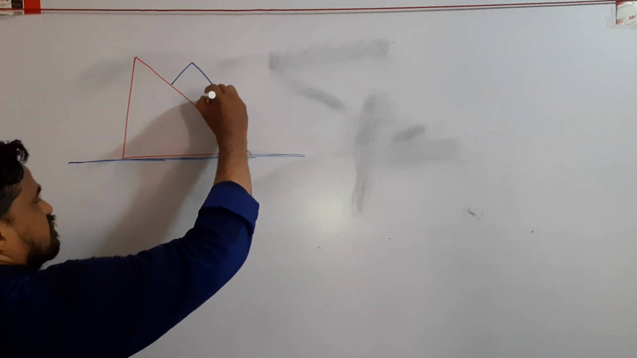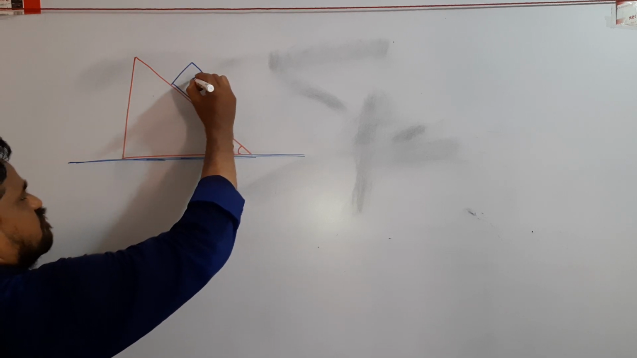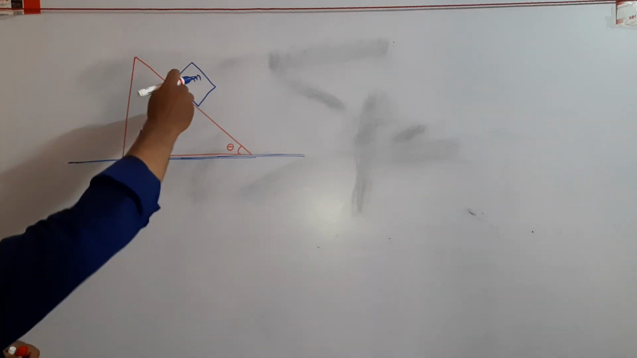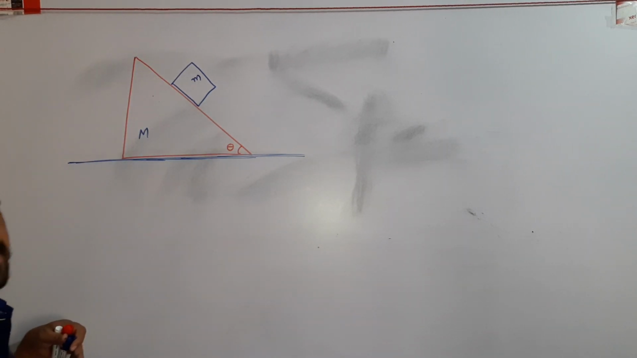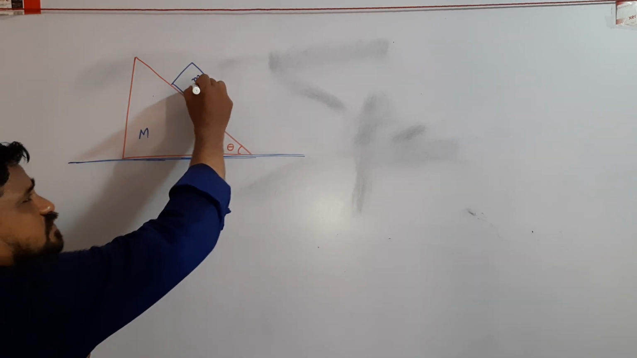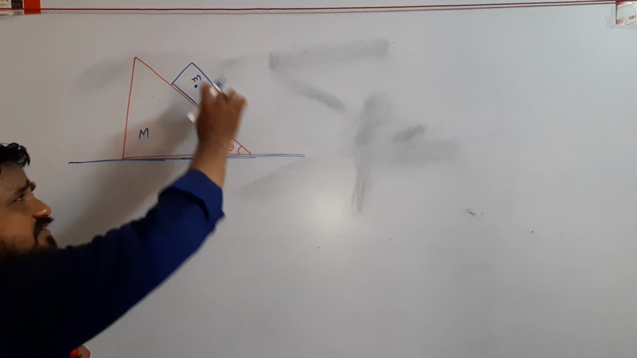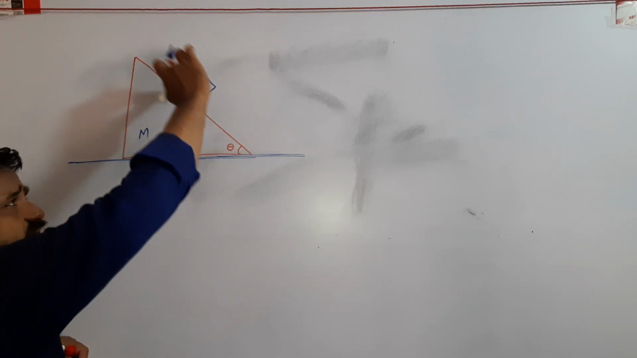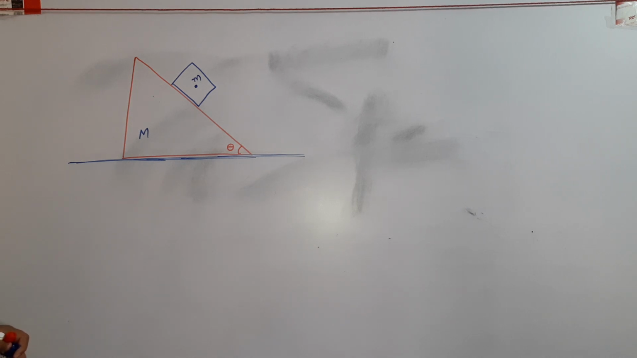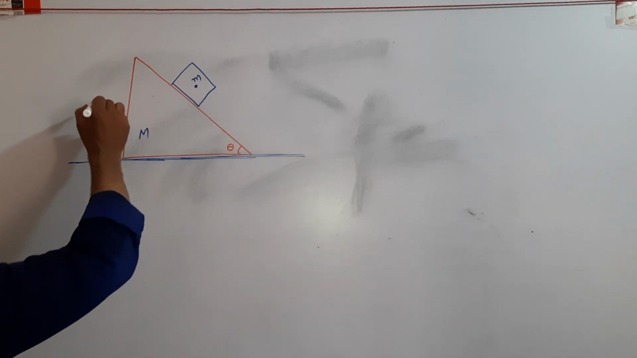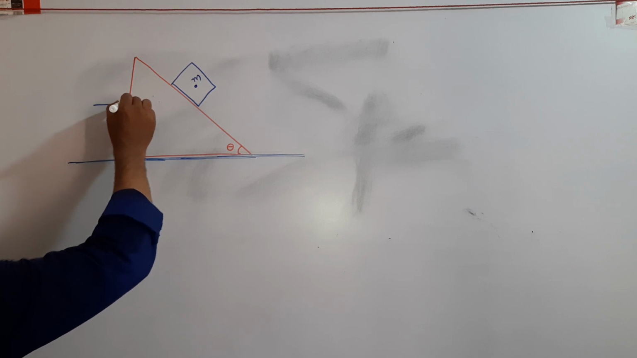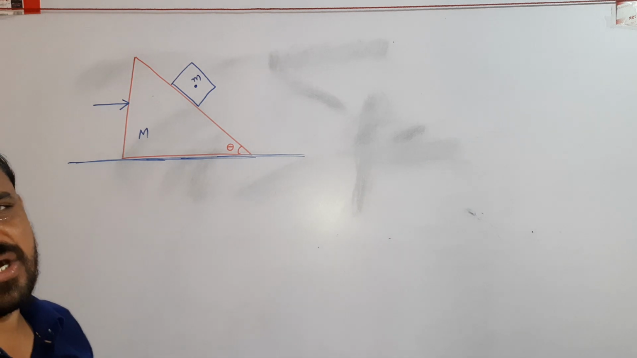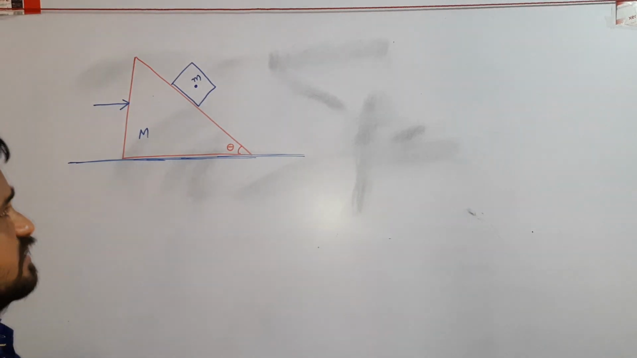Let a body of mass small m, here the prism mass is capital M, body mass small m, is placed on the smooth inclined surface. We know because of gravity the body slides down along the smooth inclined plane. Here the question is, what force is applied on the prism to avoid the slide down of a body of mass small m?